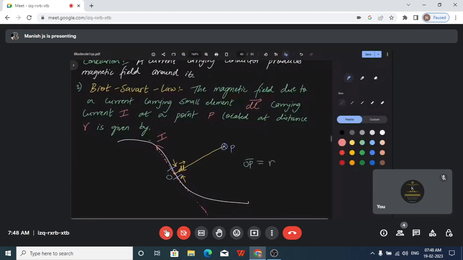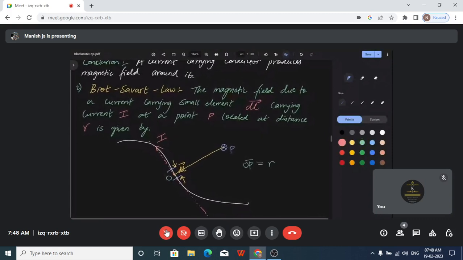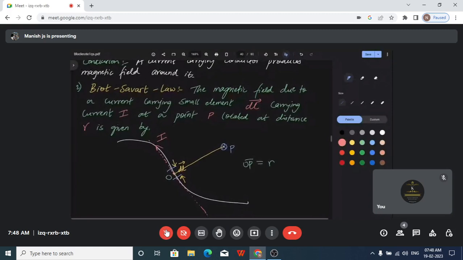So that is the distance. Sir, what does OP represent? OP is this length. This is OP, again the distance from the point of interest. So at point P, with respect to a current carrying wire, we take a small portion dl.